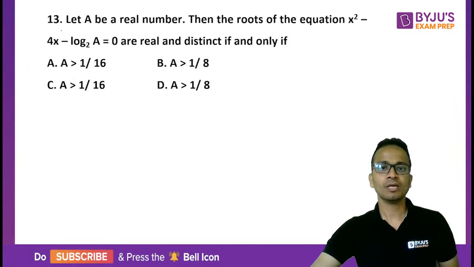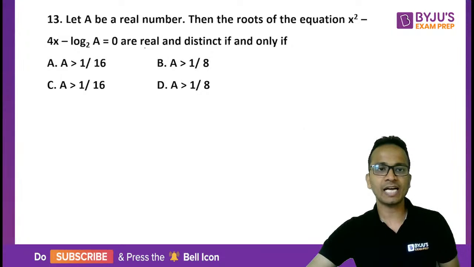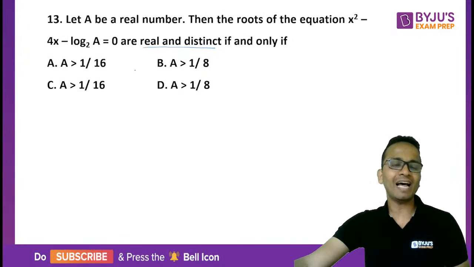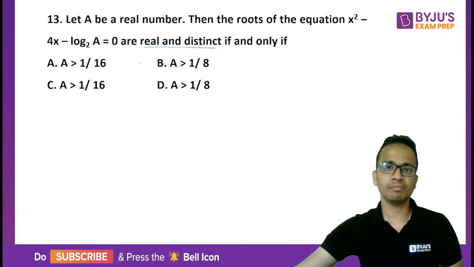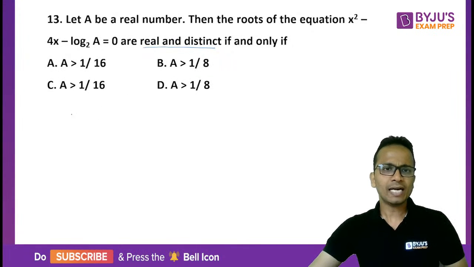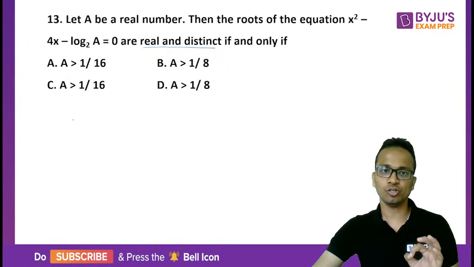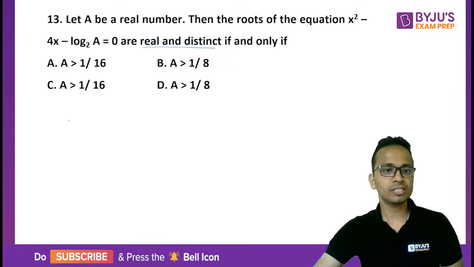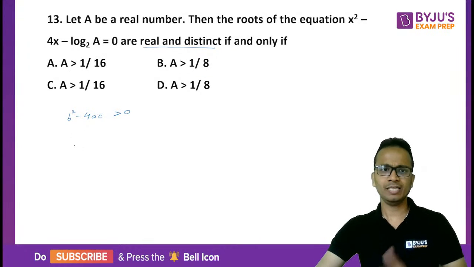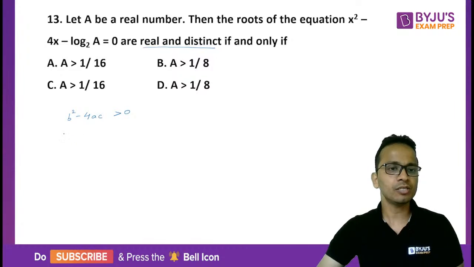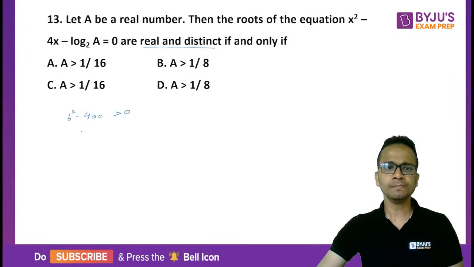quadratic equation. So you are given a quadratic equation and you are also given that the roots are real and distinct. Okay, so we'll have to find out the range of the value of a, a real number. Now we know that if the roots are real and distinct, the discriminant should be strictly greater than 0. Discriminant, which is b square minus 4ac, this should be greater than 0. So in this quadratic equation, I'll find out b square minus 4ac.